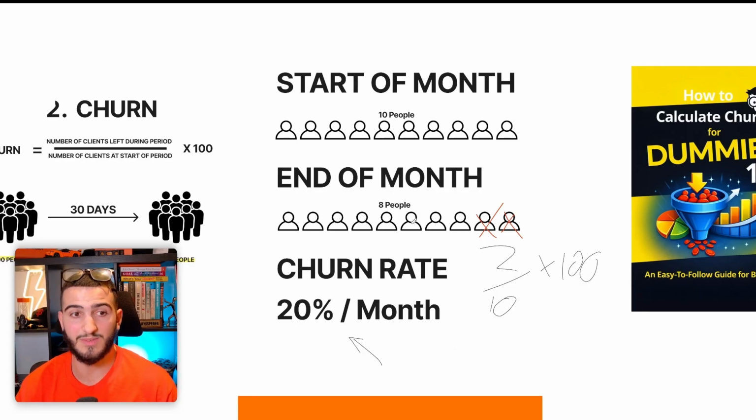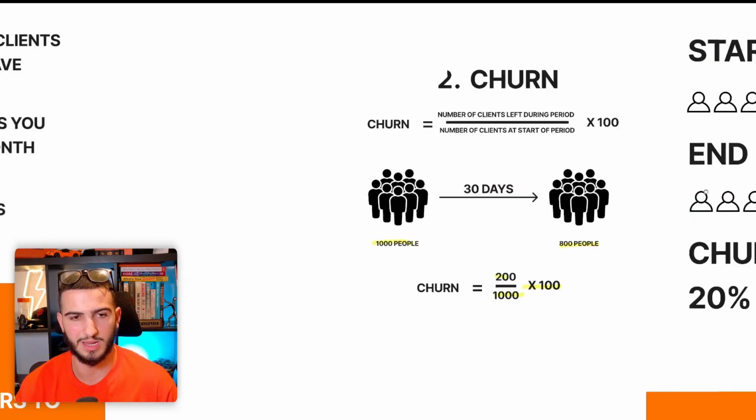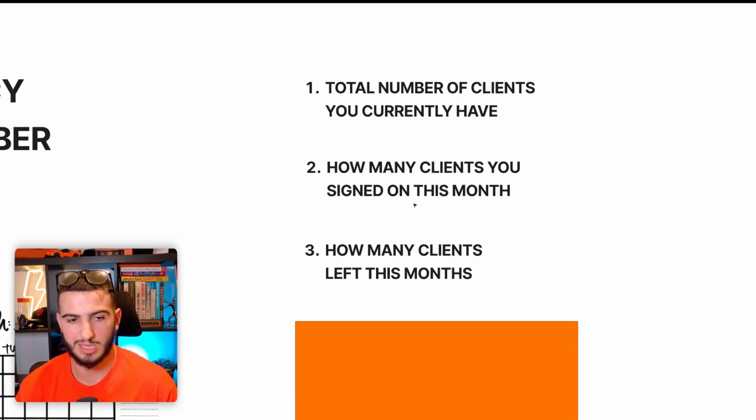Now, in this case, if I signed on 2 people this month, then I would take away 2 from my initial 10 because we don't want to count new people in our churn calculation. So this then would be 2 over 8 times 100%. And that's pretty much it. That's how you can calculate your churn, Churn for Dummies 101. An easy, very easy to follow guide for beginners. These are the 3 numbers that you need to actually calculate your churn rate. So take a second, figure out these numbers and just calculate it.